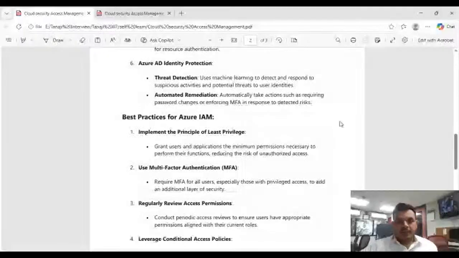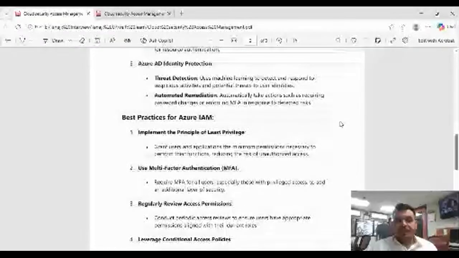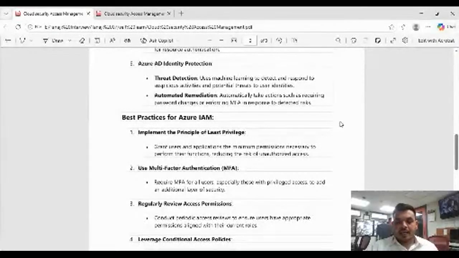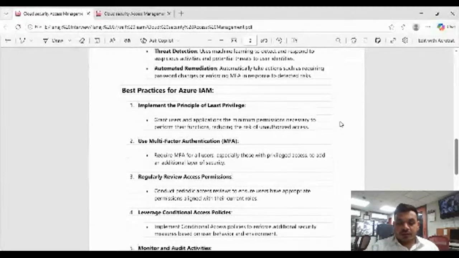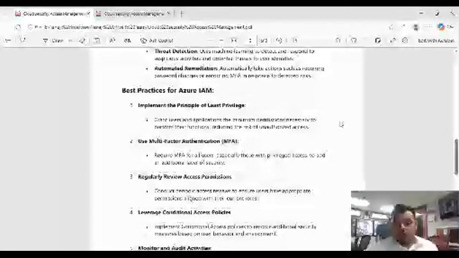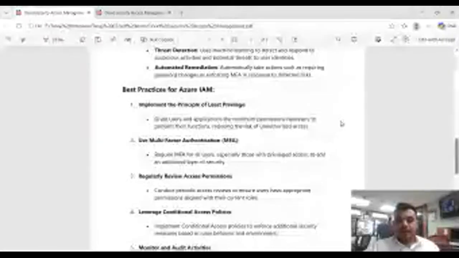Security best practices for Azure IAM: the principle of least privilege, which means giving users and applications the minimum permission necessary to perform their function, reducing the risk of unauthorized access. Use multi-factor authentication: require MFA for all users, especially those with privileged access, to add an additional layer of security.